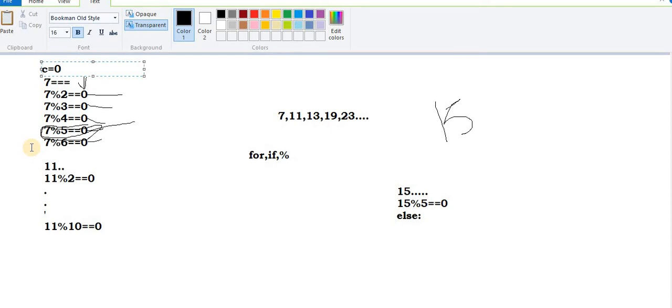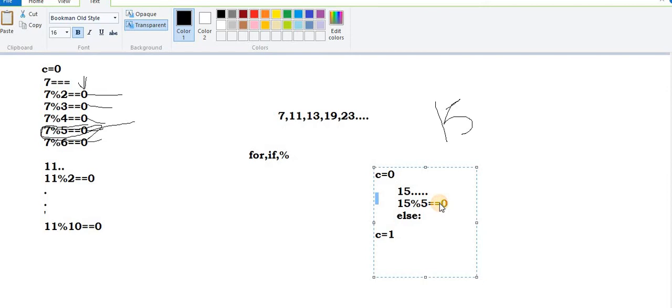If its value becomes 1, let's suppose in the case of 15, I am taking the first case. In the case of 15, initially I set my counter to 0, and after completion of all these processes, the counter value becomes 1, because this condition is true over here.